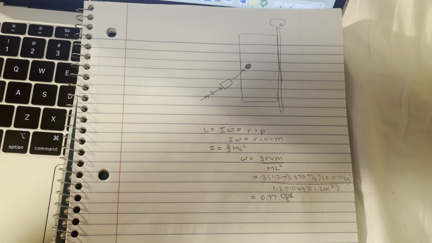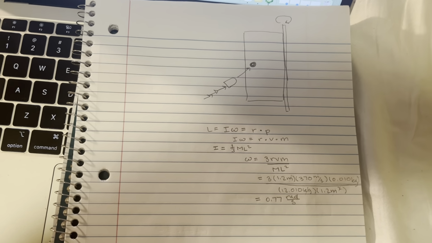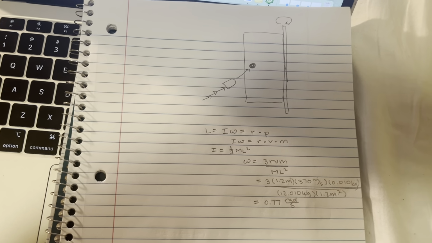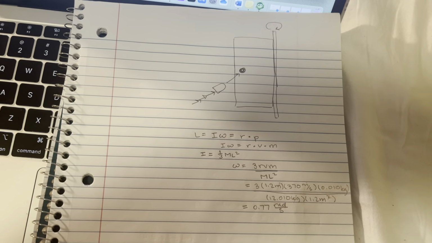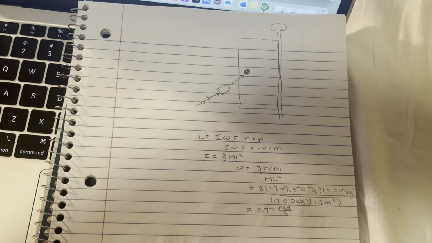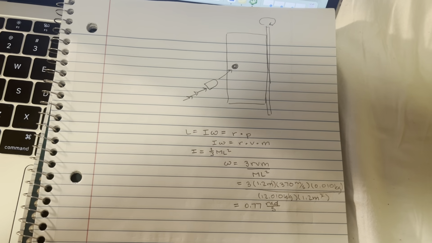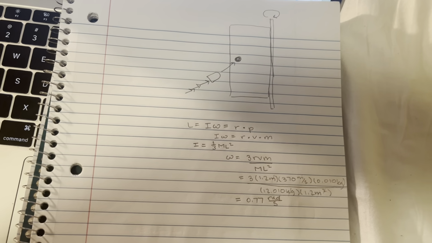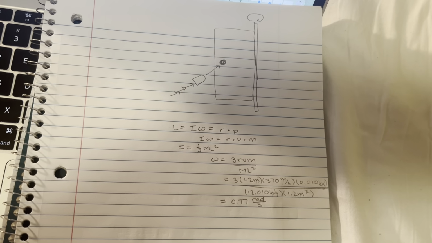This problem is important because it's just helping us practice setting up word problems, drawing out the diagram, and then identifying which equations have the variable that we need or variables that we have to solve for other things. So really the key is just putting together the information that we have to figure out how to solve for what we need.